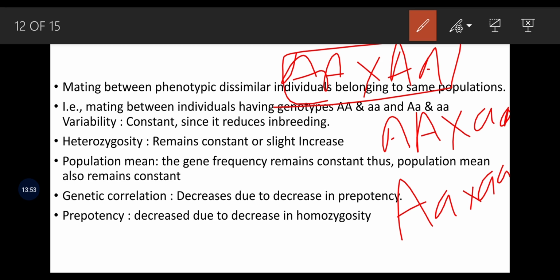What will happen to variability here? Variability remains constant since it reduces inbreeding. Heterozygosity remains constant or slightly increased. Population mean, the gene frequency remains constant, thus population mean also remains constant. Genetic correlation decreases due to decrease in prepotency, then prepotency is decreased obviously.